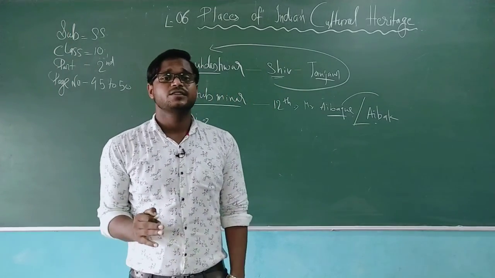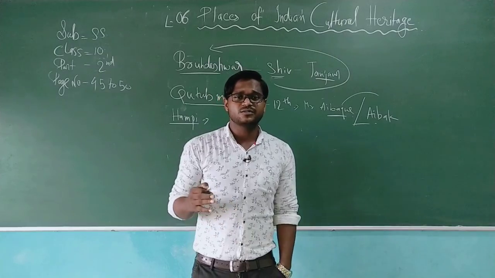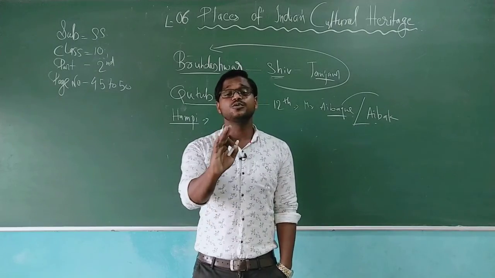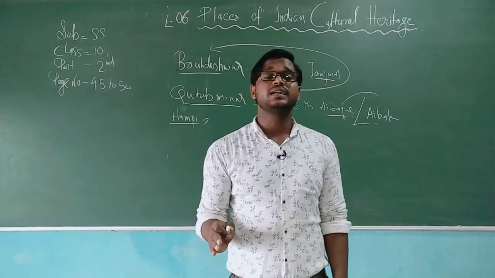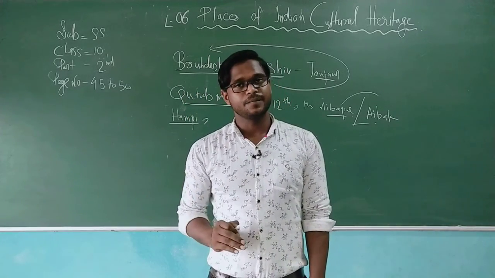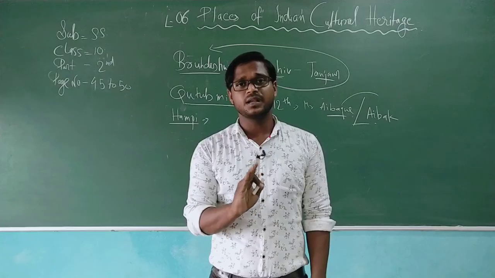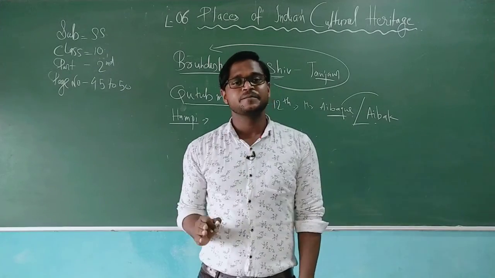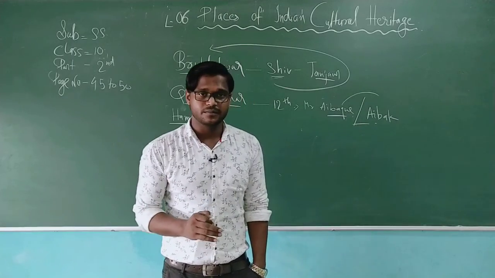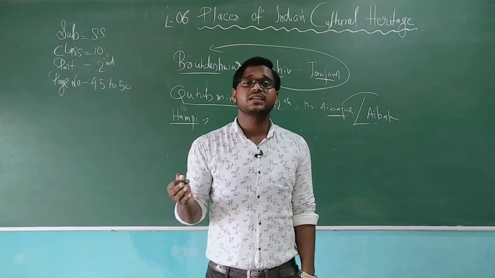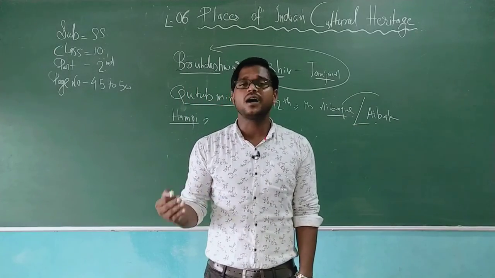This town Hampi was founded on the bank of the river Tungabhadra, in the Bellary district of Karnataka. You need to understand that. Later Hampi was the capital city of the Vijayanagar kingdom. The rulers of the Vijayanagar kingdom were great lovers of art.